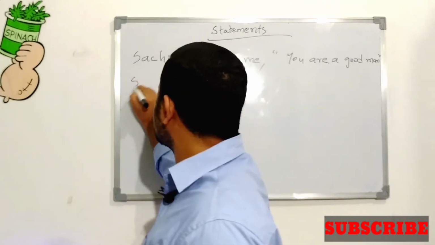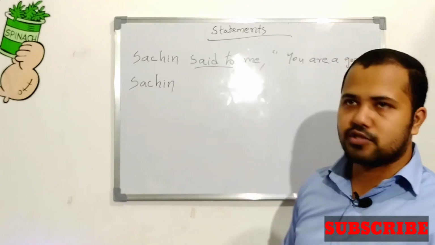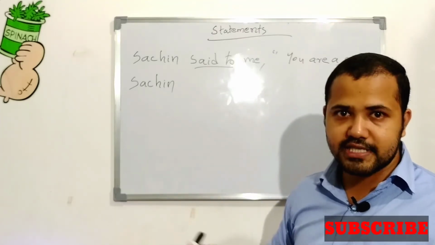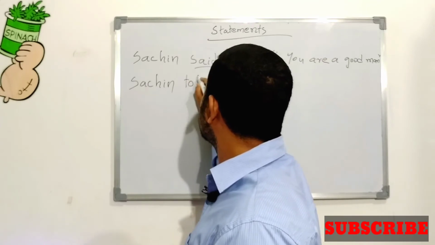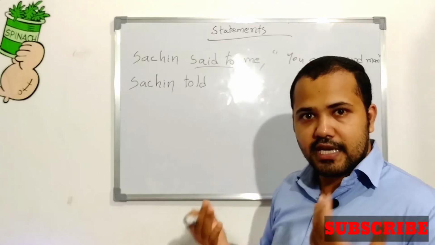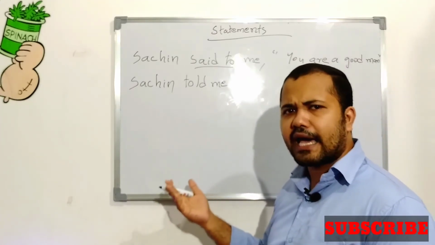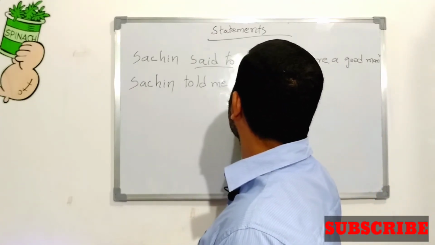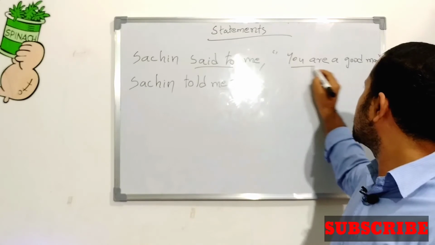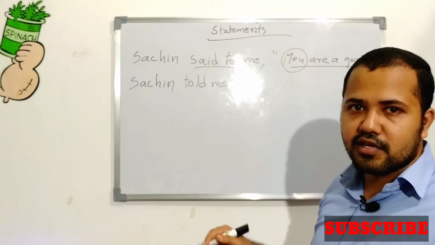Sachin, that we know. Sachin said to. In indirect speech or reported speech, "said to" changes to "told". Told whom? Me. Sachin told me. The next, what is the connecting word? That. Sachin told me that. Next, he said to me, so "you" changes to "I".